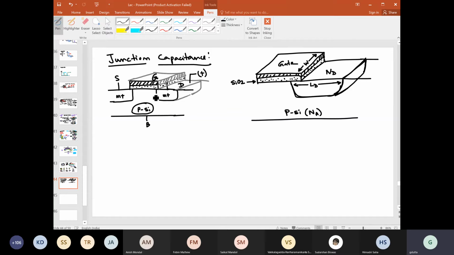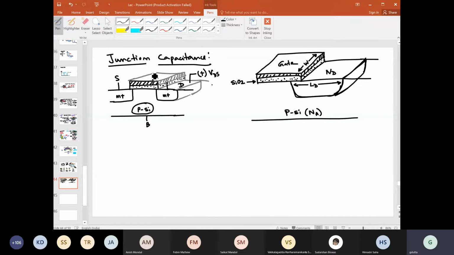So you are expanding the depletion layer more on this P side because it is lightly doped, and the depletion capacitance from this drain side is now also dependent on the application of VDS, right? So remember that this is again a voltage dependent capacitance. So things become more and more difficult when you try to incorporate all those capacitances in your analysis.